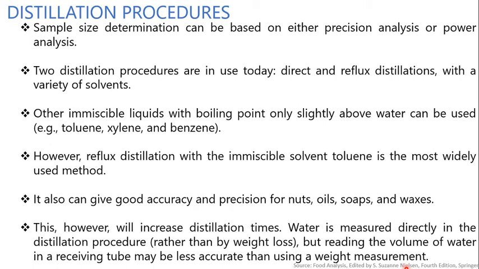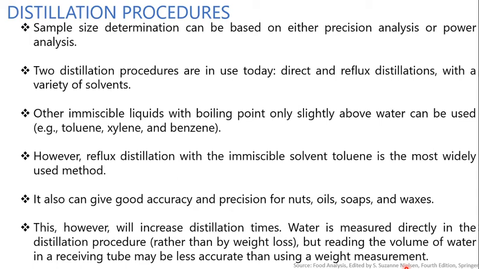So two distillation procedures are used today: first, direct distillation, and second, reflux distillation with a variety of immiscible solvents. For example, in direct distillation with immiscible solvents of higher boiling point than water, the sample is heated in mineral oil or a liquid with a flash point well above the boiling point of water.